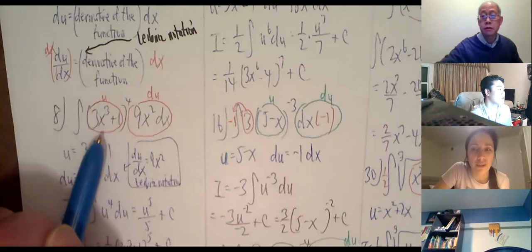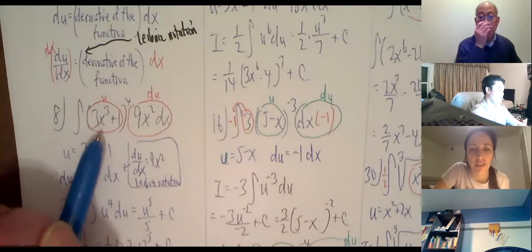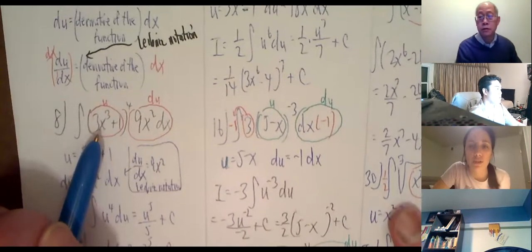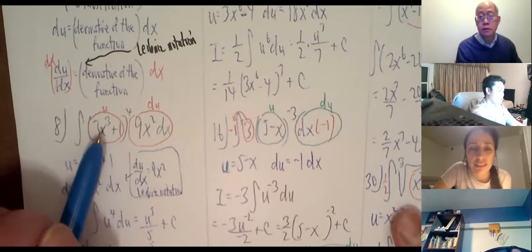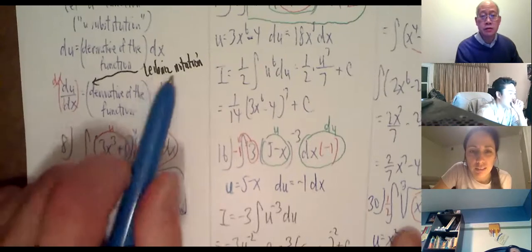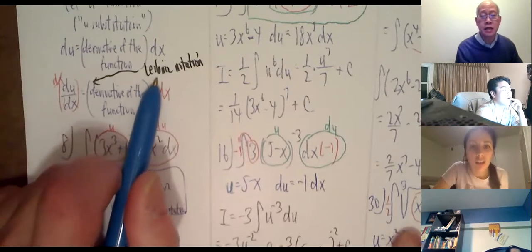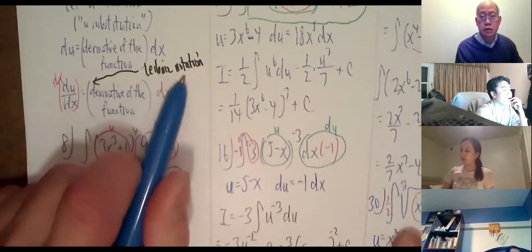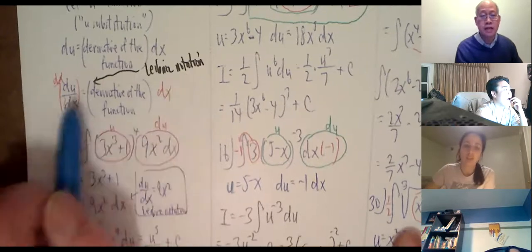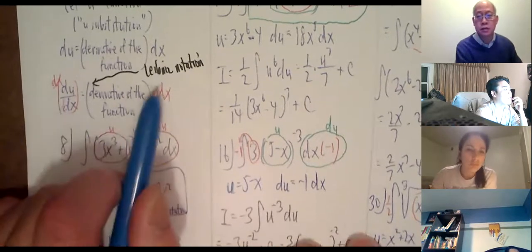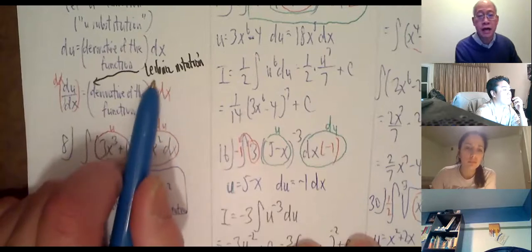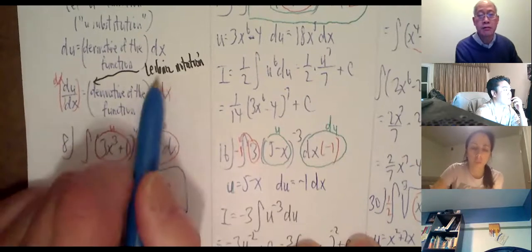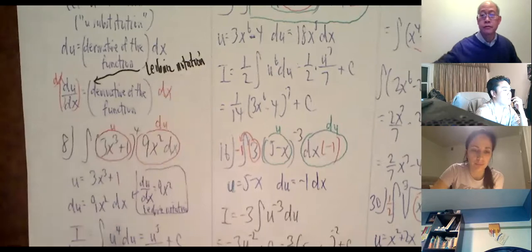Professor, can I ask a quick question? Sorry for interrupting. Yeah, go ahead. What does it say in black ink? Right here? Yes. Leibniz notation. I'm not testing you on it, but this d stuff, the du/dx, that's Leibniz notation. Thank you. Sorry.